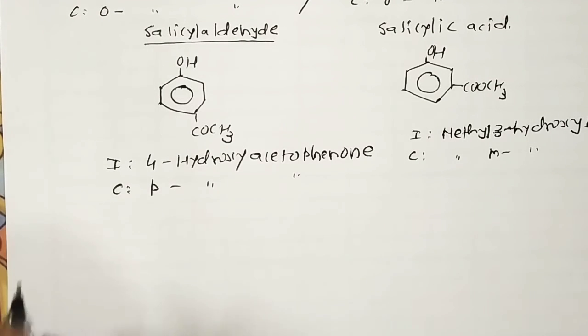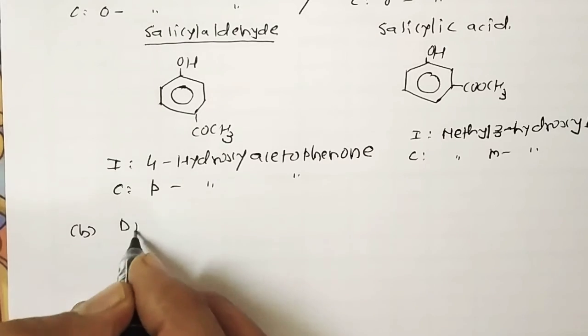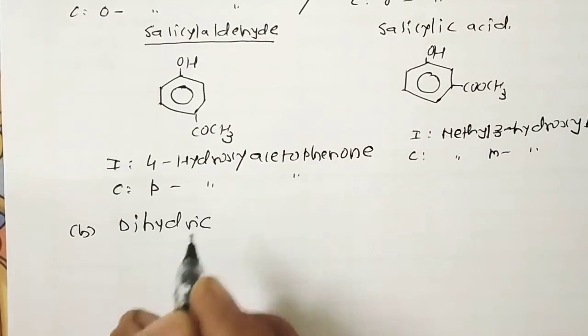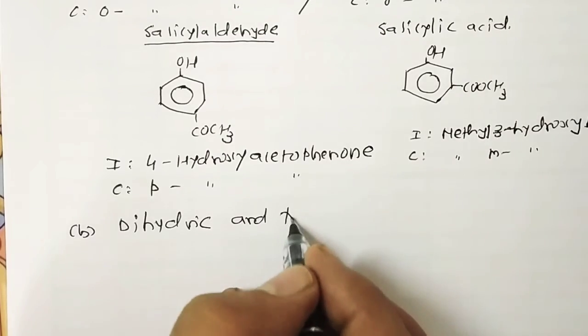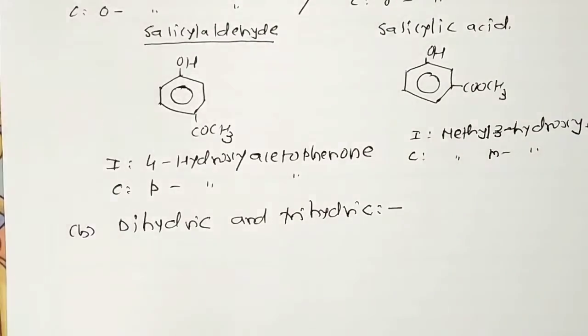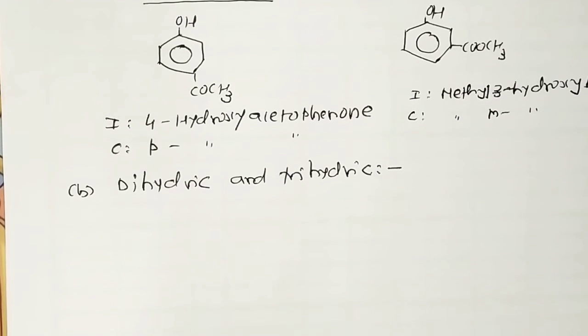Now, what about dihydric and trihydric phenols? In the IUPAC system, di-, tri- and polyhydric phenols are named as hydroxy derivatives of benzene.